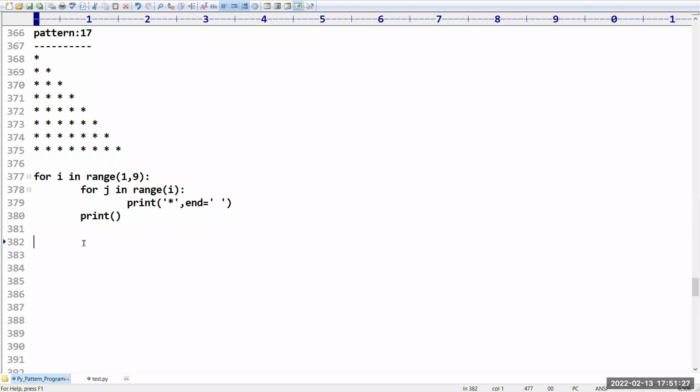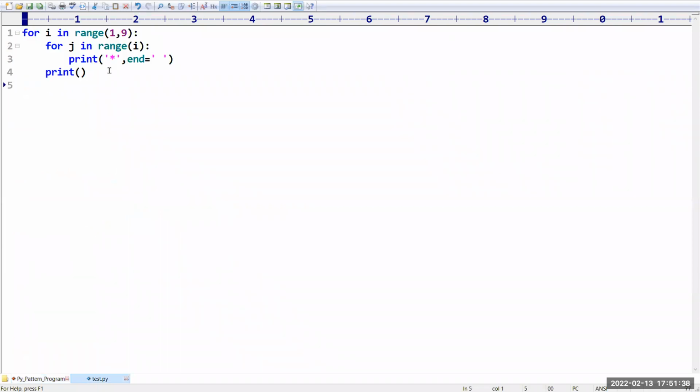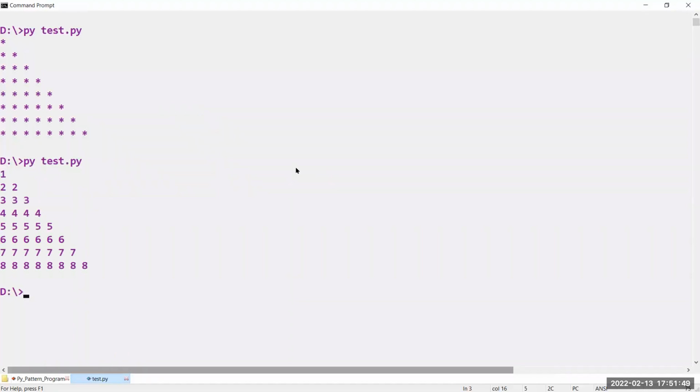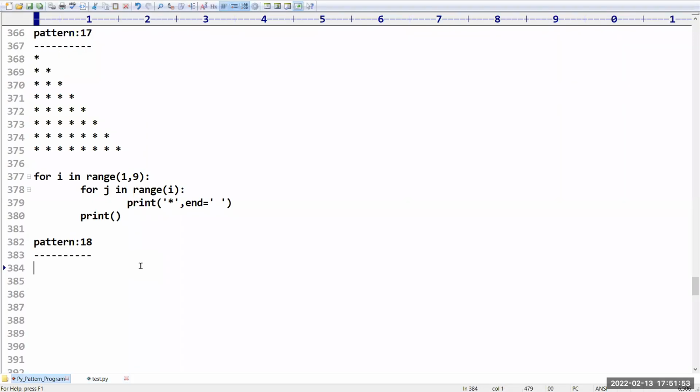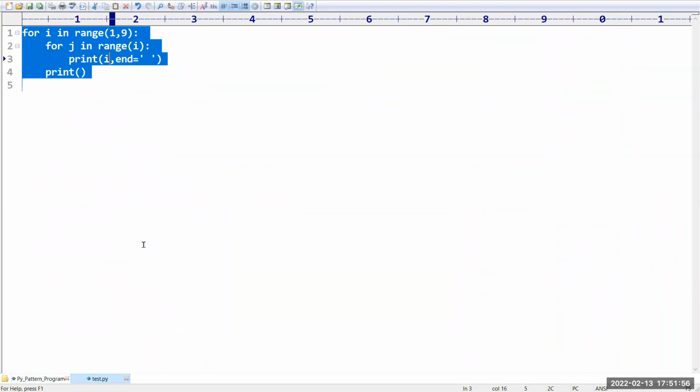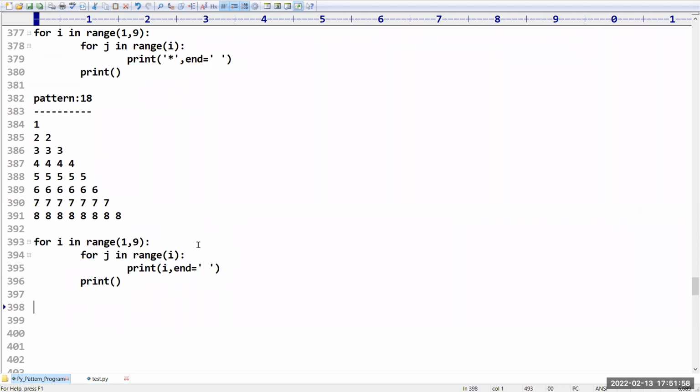Rest of the things are as usual. Pattern number 18 I am taking. What is this 18th pattern? In the place of this star, I want to take I. When you take the I value, what answer are we going to get? Have you observed? We are getting row-wise values like this.